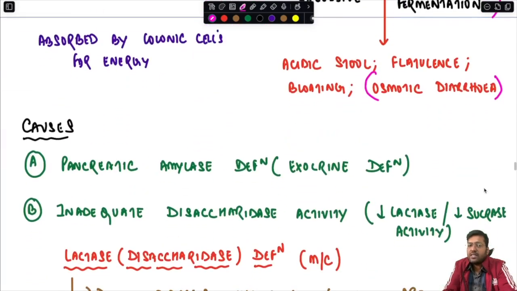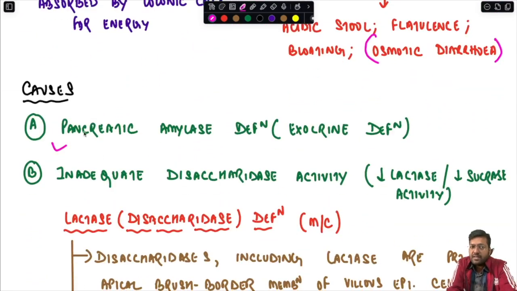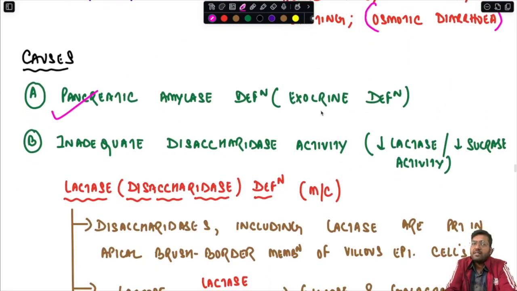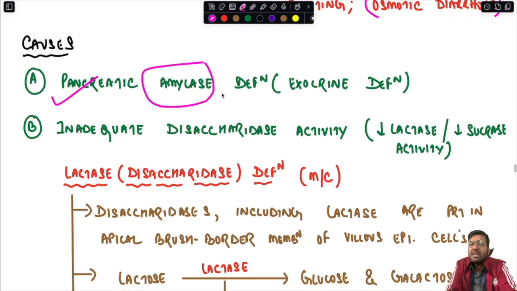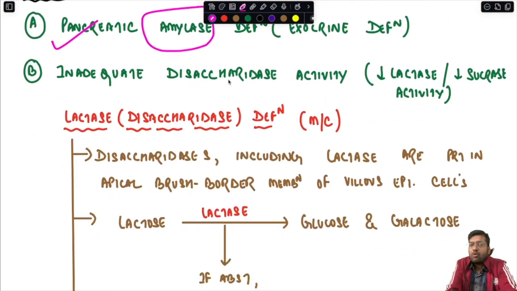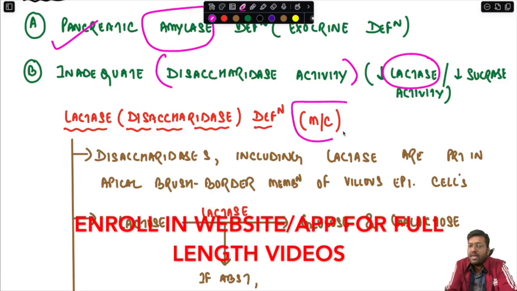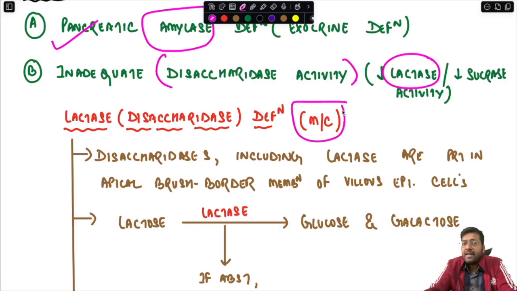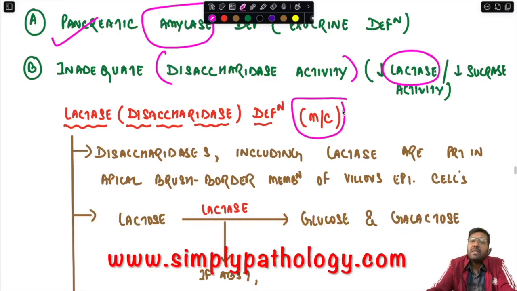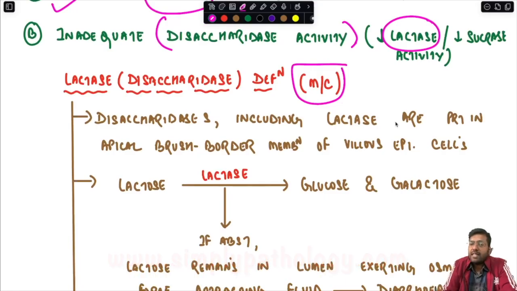So the conditions are, as one we have already discussed, the pancreatic exocrine deficiency. So there can be an amylase deficiency, or there can be an inadequate disaccharidase activity, that is either a decreased lactase or a decreased sucrase activity. Out of this, the decreased lactase activity is very common. So lactase deficiency or disaccharidase deficiency is very commonly encountered. It is the most common disaccharidase deficiency encountered. So disaccharidases, including the lactase, are present